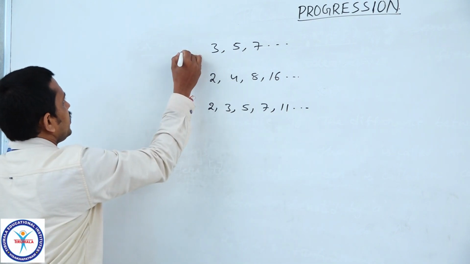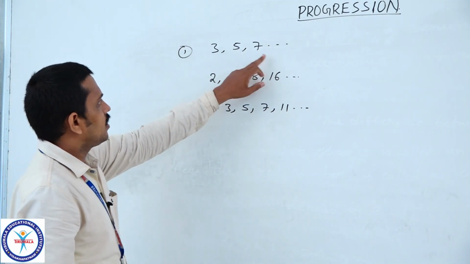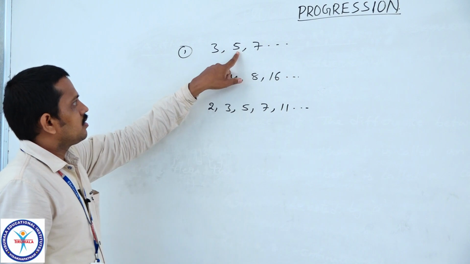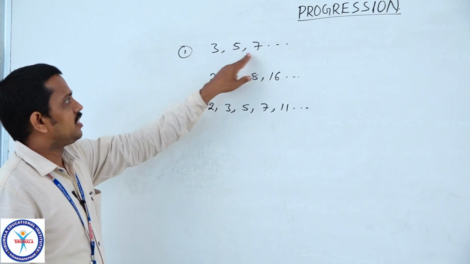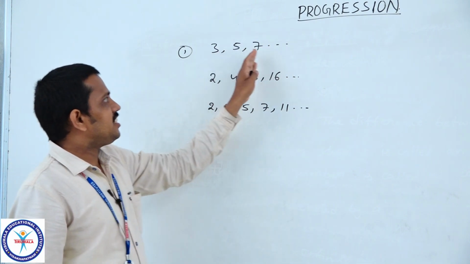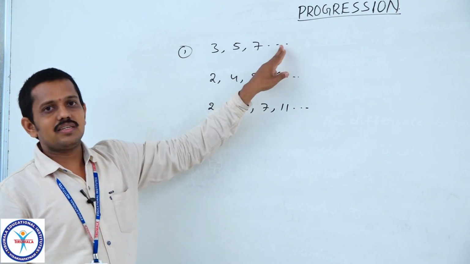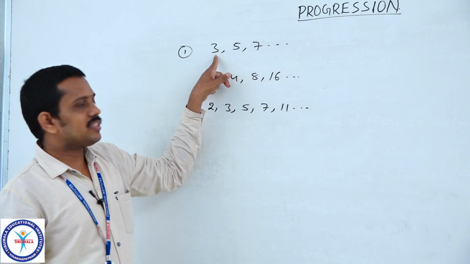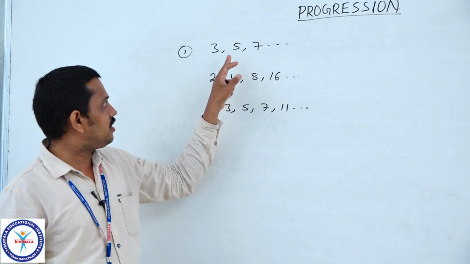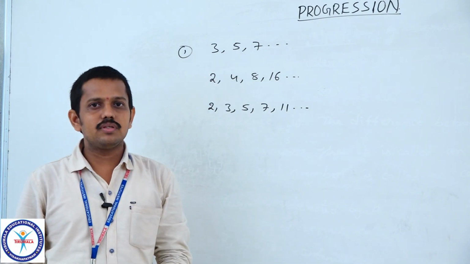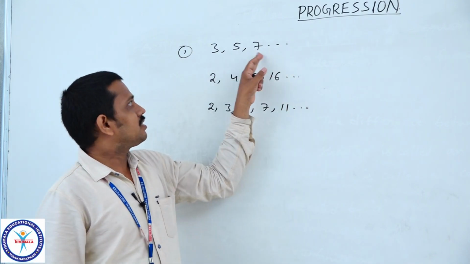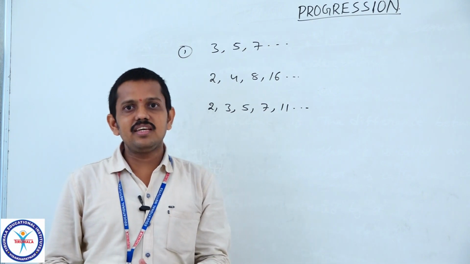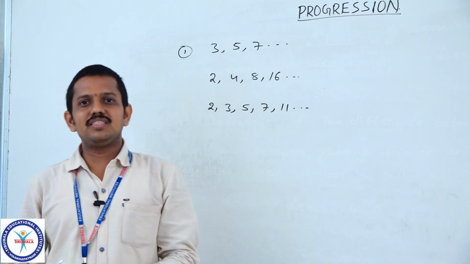In the first set of numbers, when we observe the first, second and third numbers, it is easy to say what the next number is. Here the first number is 3, the second is 5 and the third is 7. So we can easily say that the fourth number is 9.